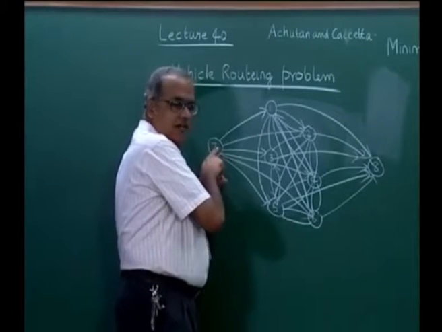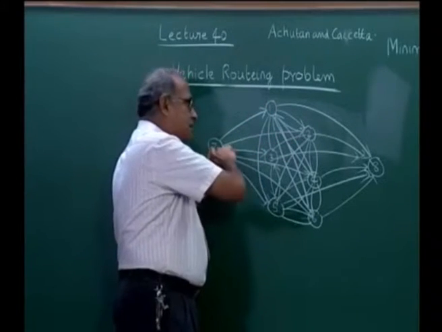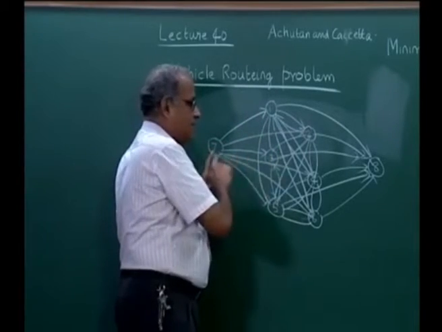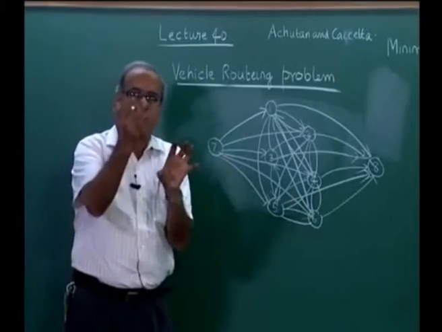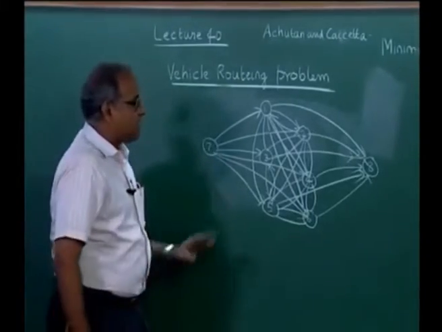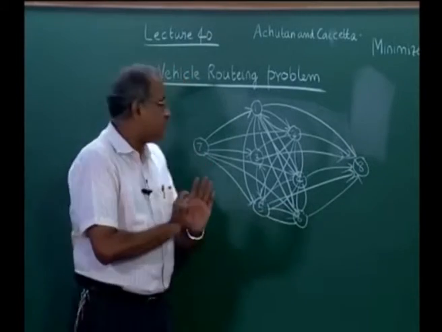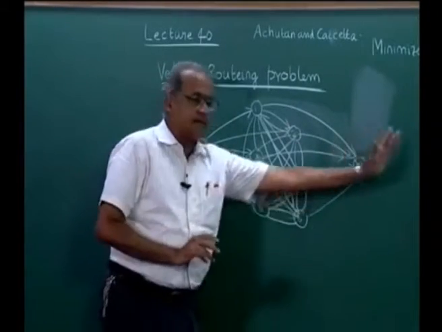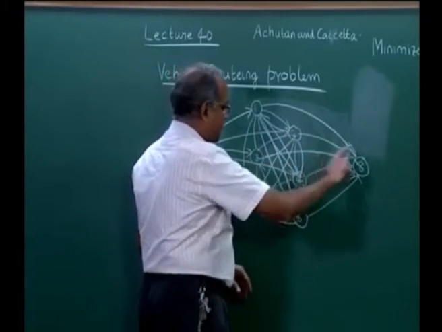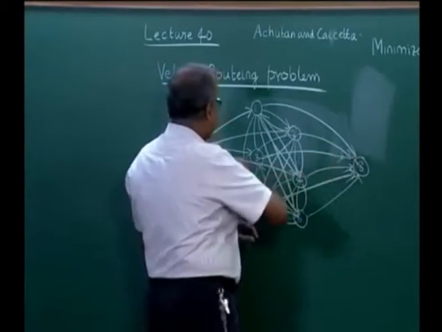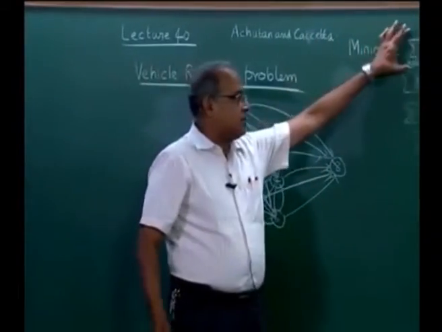So, we would have variables like x71, x72, x73 and so on. We will not have variables like x17, x27. From 7 it will only be 71, 72, 73, 74, 75, 76. There will not be arcs that go into 7. Similarly, there will not be arcs that go out of 8. You will have all arcs come into 8: 18, 28, 38, 48, 58, 68. There is no 78. So, that is how the network is drawn, summed over all arcs.